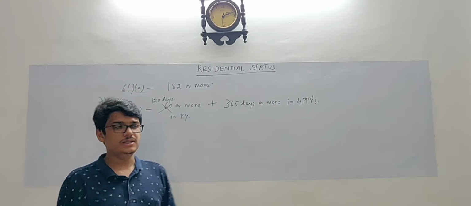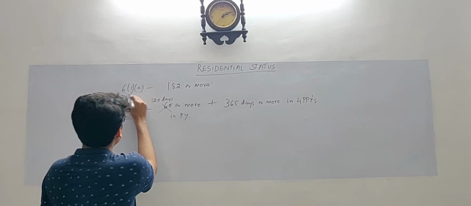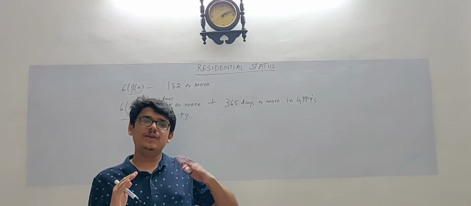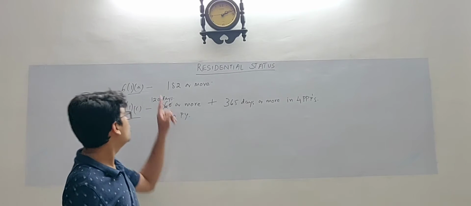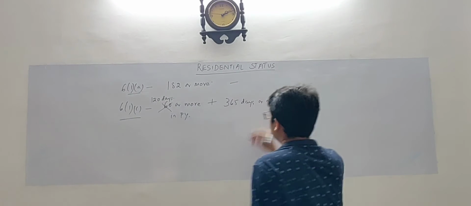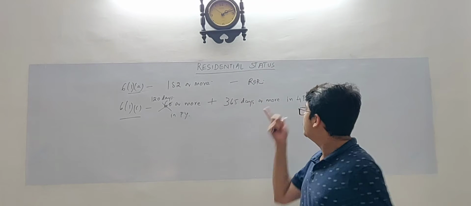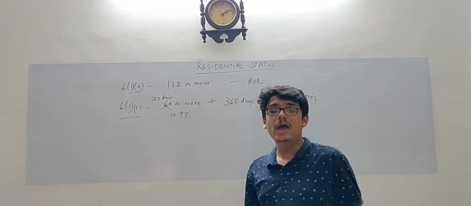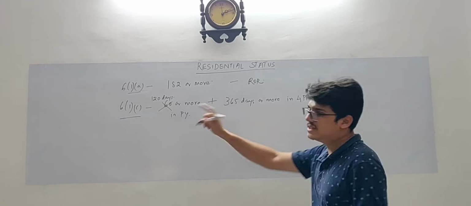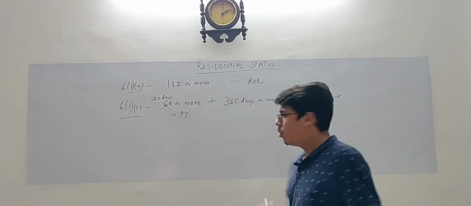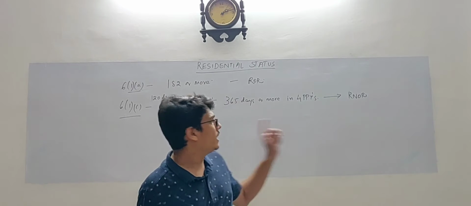Now, if these persons become resident by virtue of section 6(1)(a), which was previously applicable and is also applicable now, they shall be called a resident and ordinarily resident. However, if they become resident by virtue of section 6(1)(c), then they shall be called a resident and not ordinarily resident. They shall be called an RNOR.